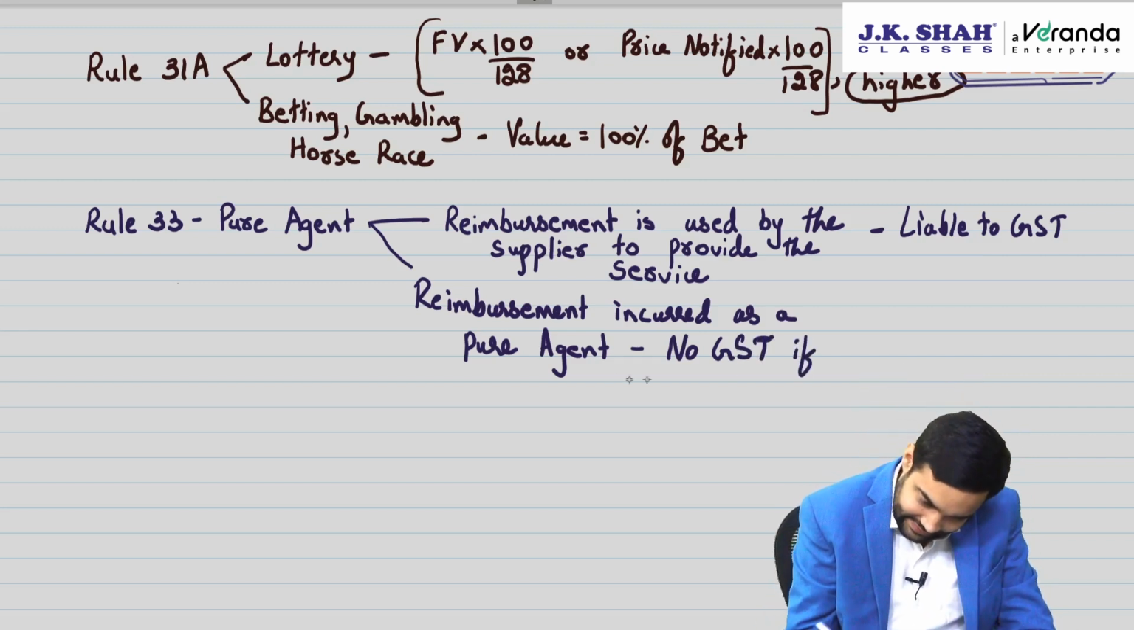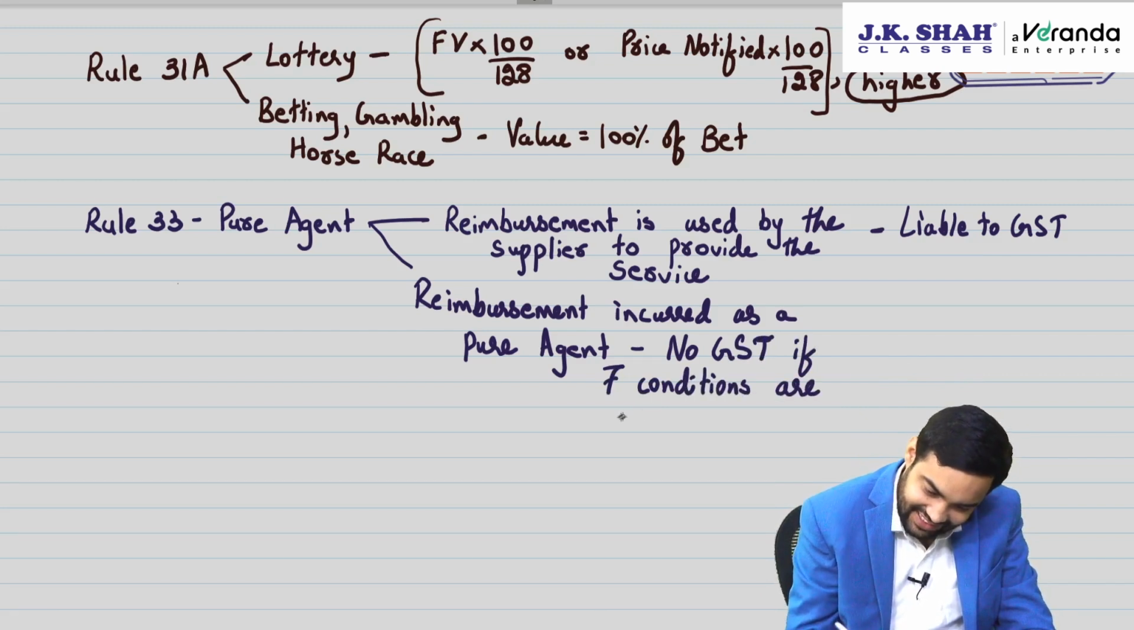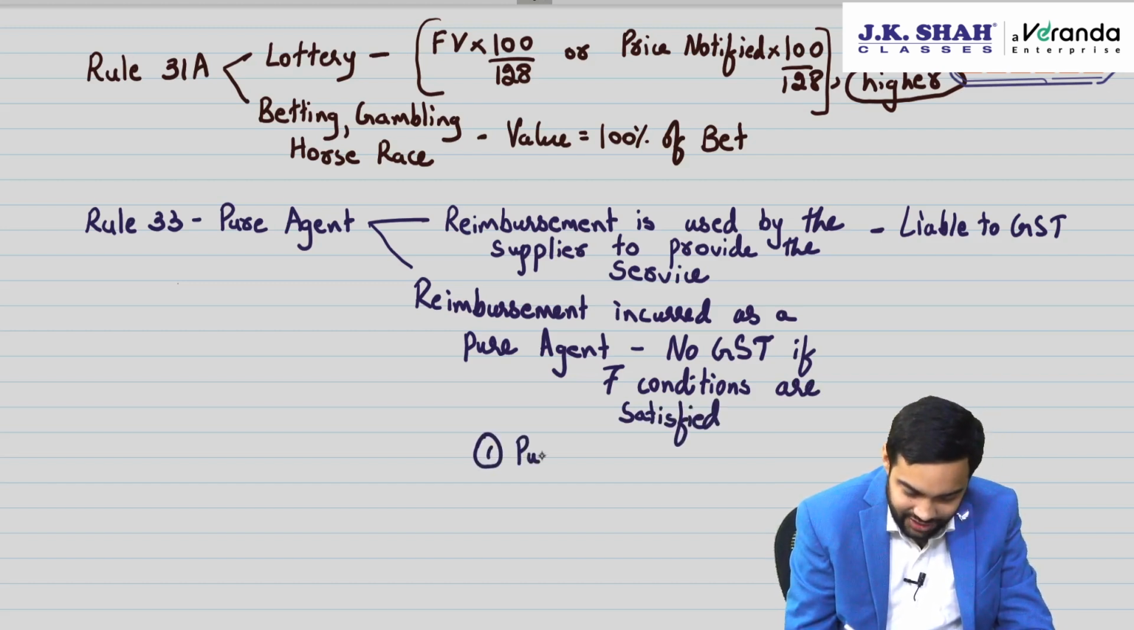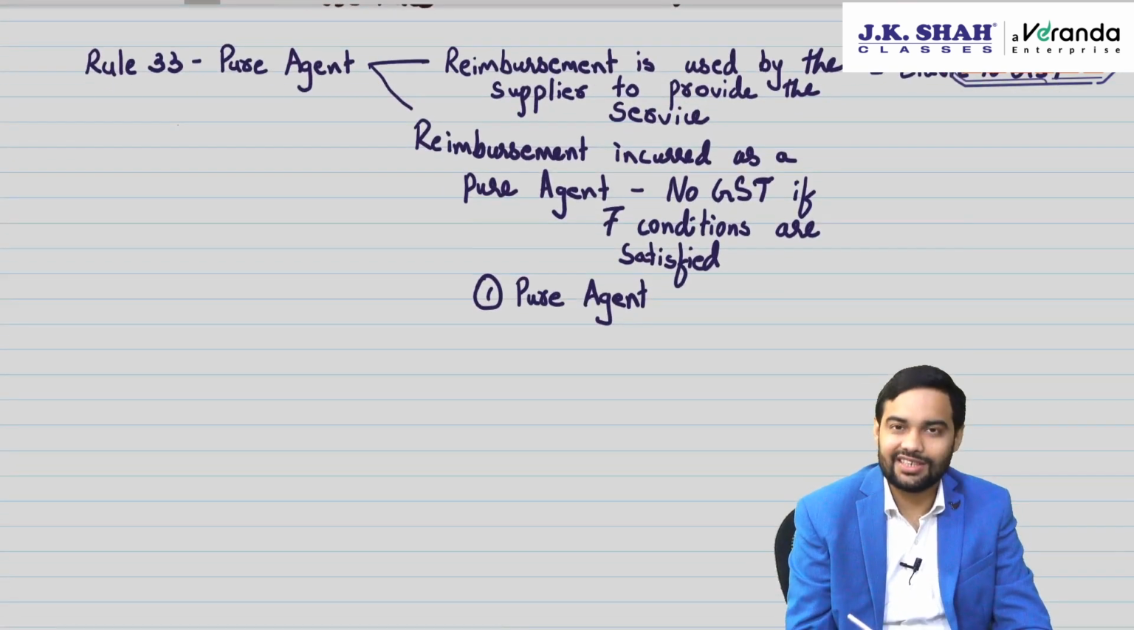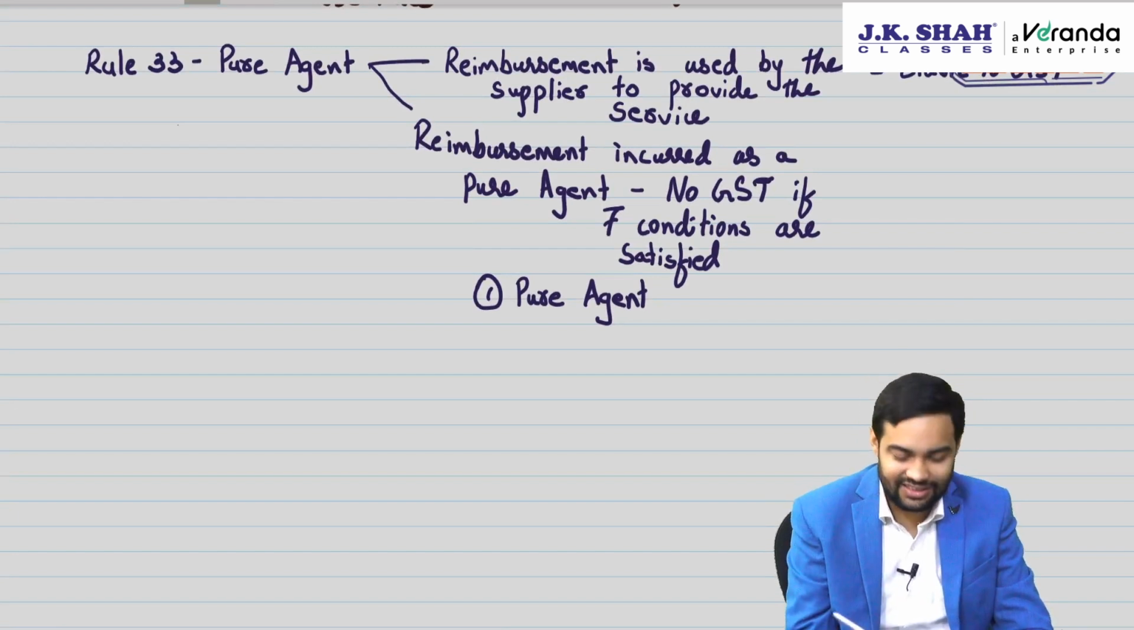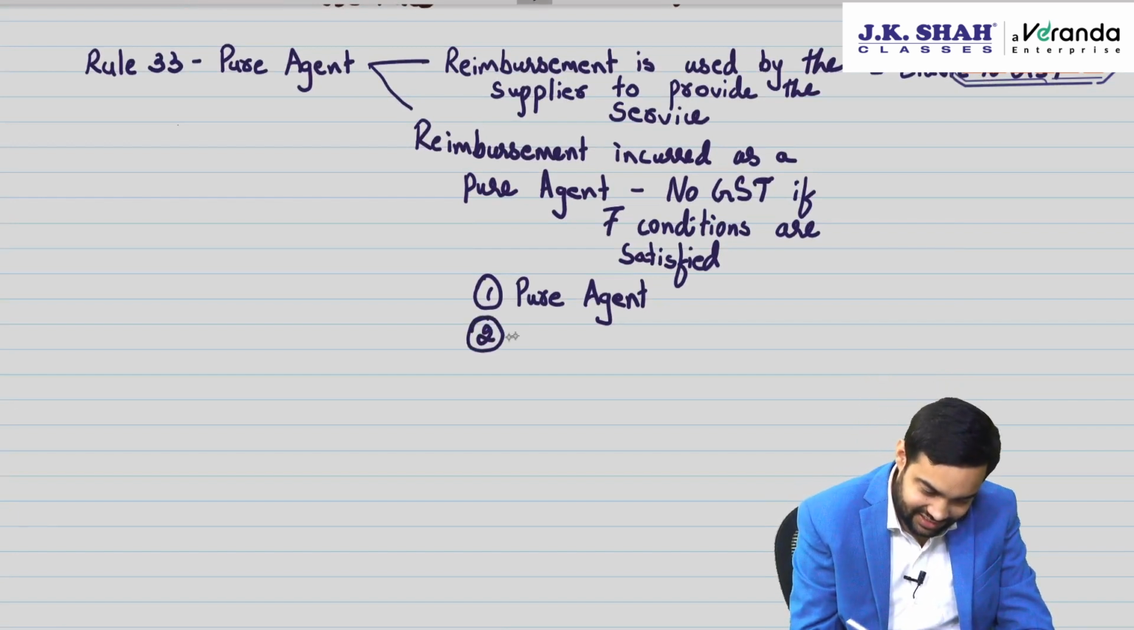If 7 conditions are satisfied. Now what are those 7 conditions, sir? First one, you should be a pure agent. Pure agent, to become a pure agent, you have 4 conditions. So that taken together is 7. Second, actual amount charged.